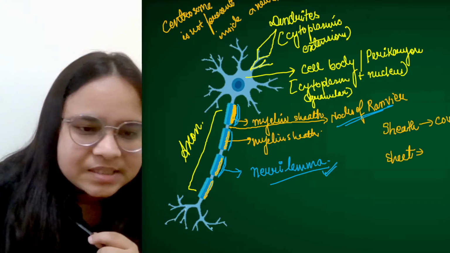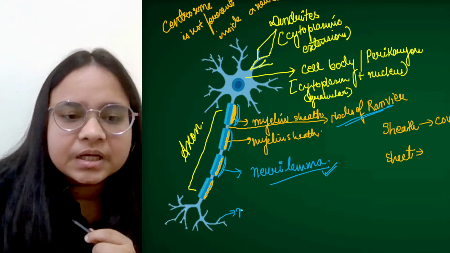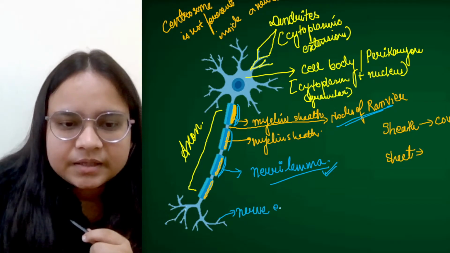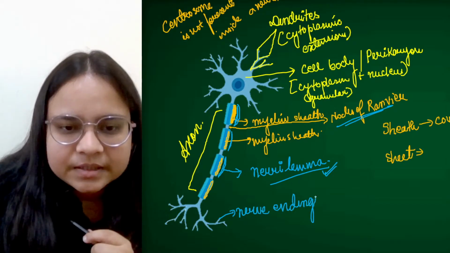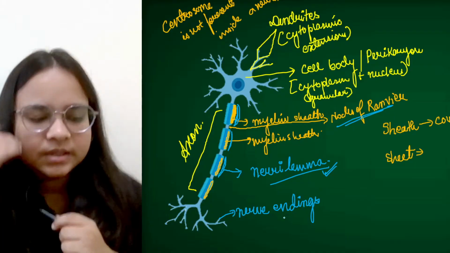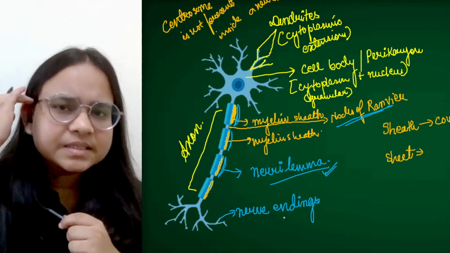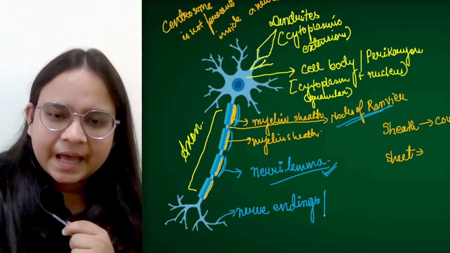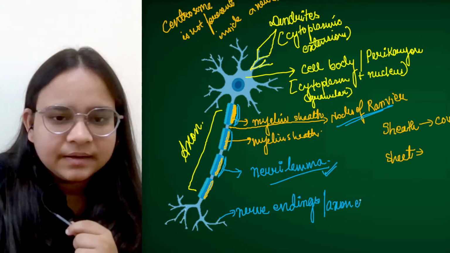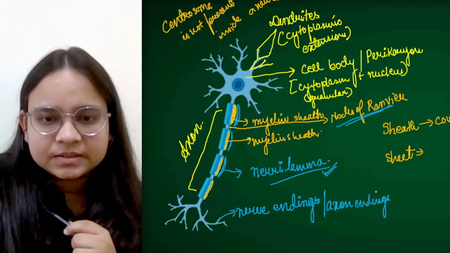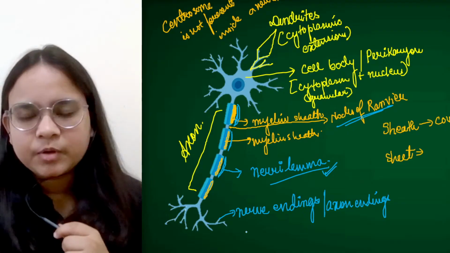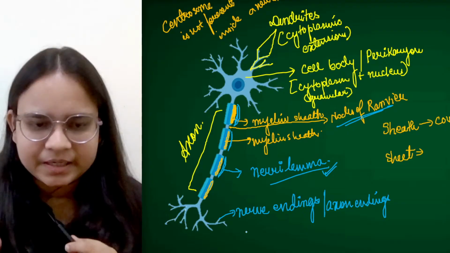Fine, neurilemma. Now let's come to the last point, the last tip of this neuron. The branches that we can see, these are nothing but the nerve endings. Now these nerve endings are also called axon endings. Why? Because this is the terminal point of the axon, so we call it axon endings as well.